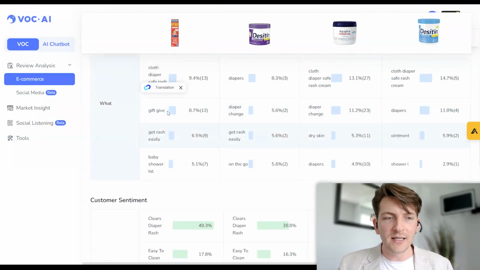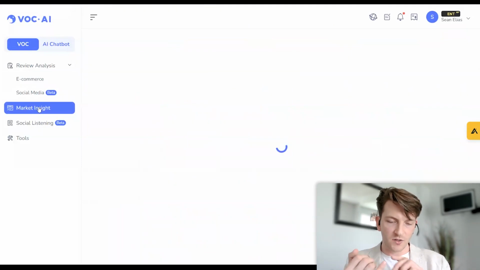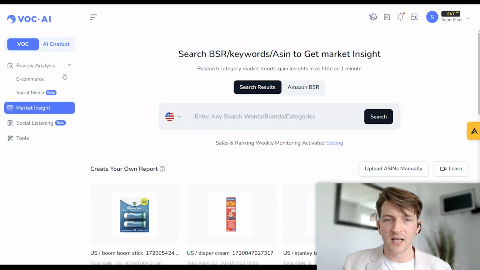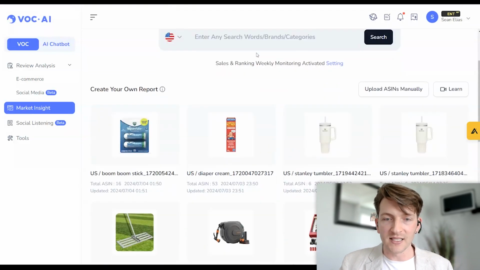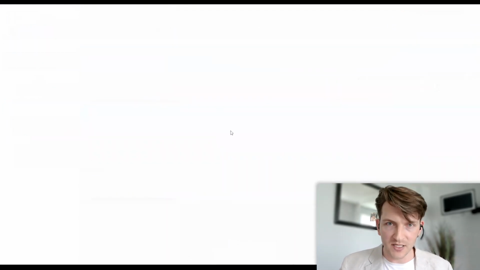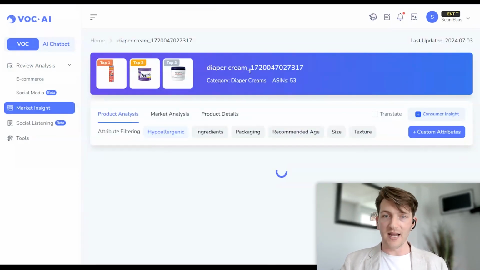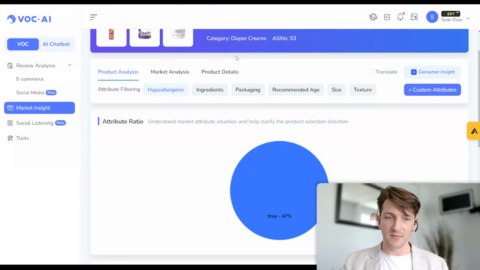Now, into the market insights, right? We've touched on the social listening, we've touched on the review analysis. Now, there's also market insights. With market insights, we can actually analyze what kind of attributes the existing sellers are currently capitalizing on. And from this, we can actually uncover if there's any market opportunity that isn't being tapped into. So when it comes to the diaper ice cream,